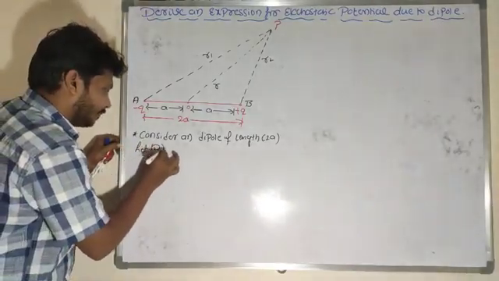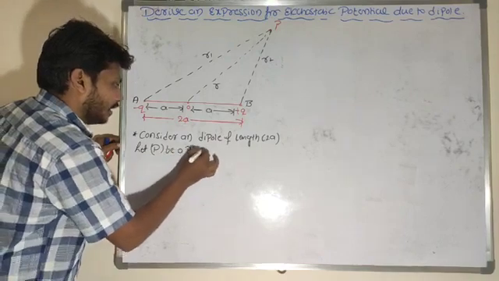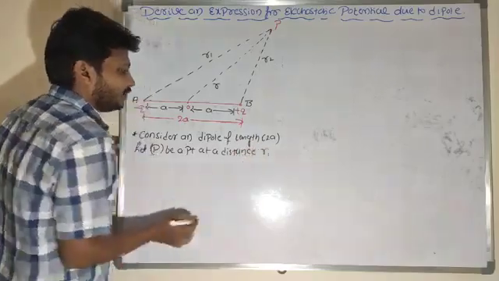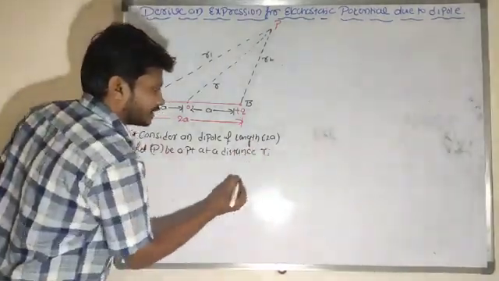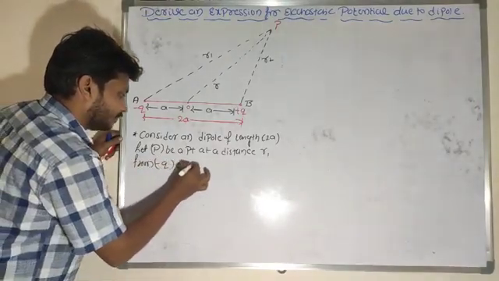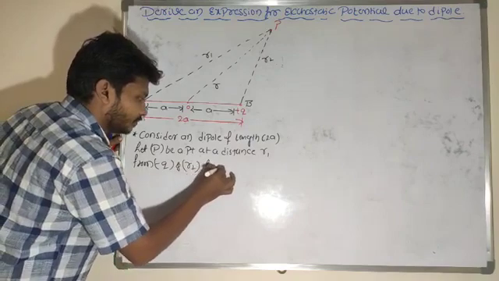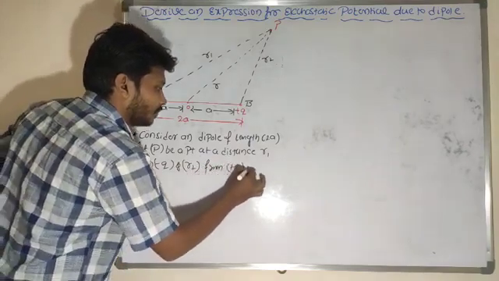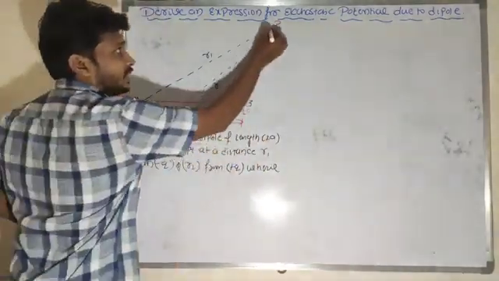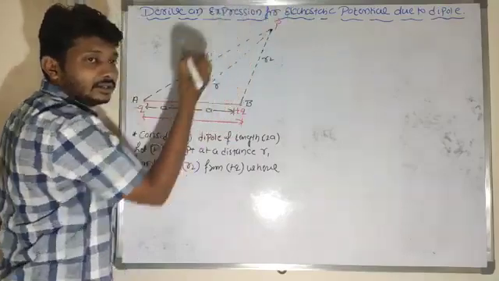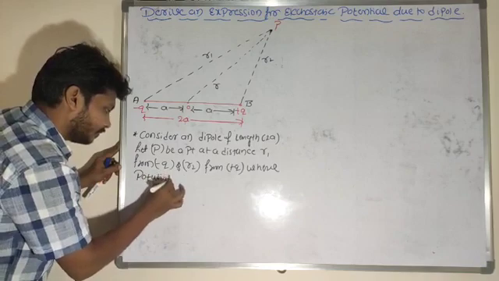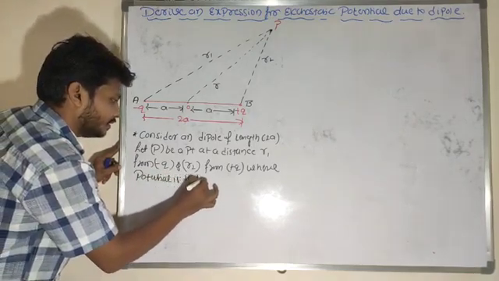Let P be a point at a distance r1 from minus q and r2 from plus q, where the electric potential is to be determined. What is my intention here? My intention is to calculate the potential at this point, where potential is to be determined.